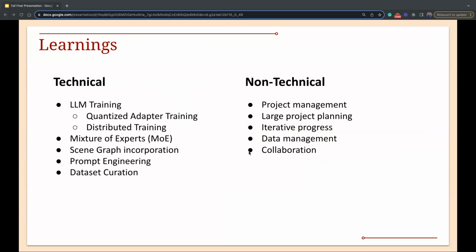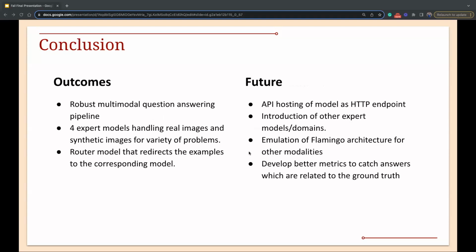In a non-technical area, in the team of 7, we did have challenges and initial hiccups with respect to project management. But as the semester progressed, we were better able to utilize everybody's talent and manage to achieve our goals accordingly. We also collaborated a lot with team members, especially during the design of our router models, where all the teams were involved with providing data and designing the models. We also had a lot of collaboration within the team for cases like using the Babel cluster, understanding how the system works. So our project was very dynamic, and a lot of fine-tuning with hyperparameters was done. And this was iterative, so we learned what iterative progress is.